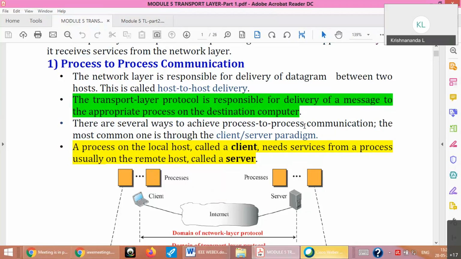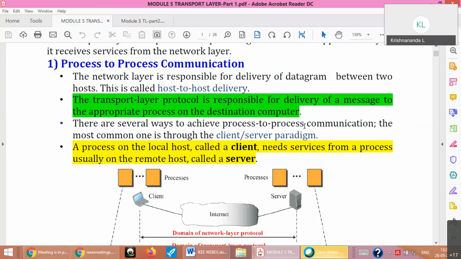Okay, hope you could understand this difference. That's why I gave this diagram also, so you can easily understand this. So with a number of processes running on client and server, the corresponding processes should communicate, not simply the corresponding hosts.